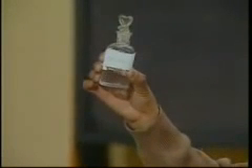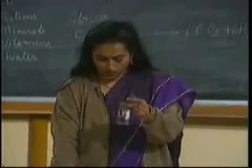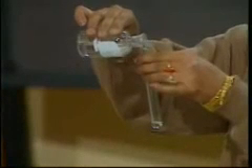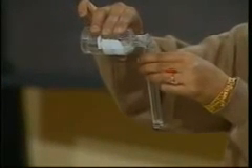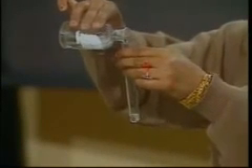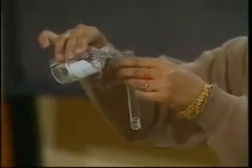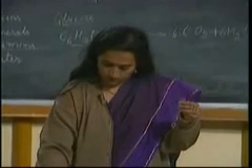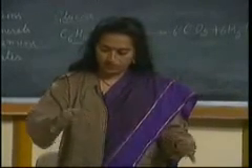Acetone is an organic solvent. These oils, which are fats, are soluble in organic solvents. Let us see whether it is miscible or not. Miscible means soluble. Let us shake it well.